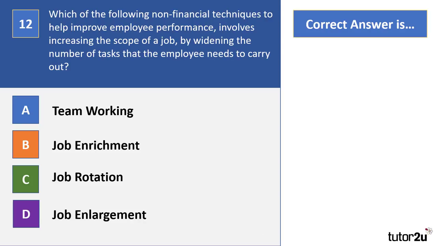And the answer to question 12 is D, job enlargement. Often easy to get confused between job enrichment and job enlargement, but remember, job enlargement is increasing the scope of the job by increasing the number of tasks that the employee needs to carry out.